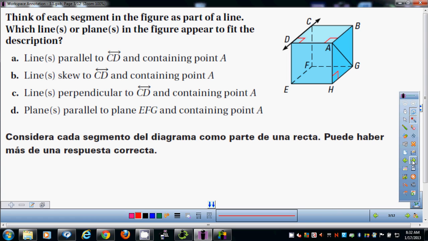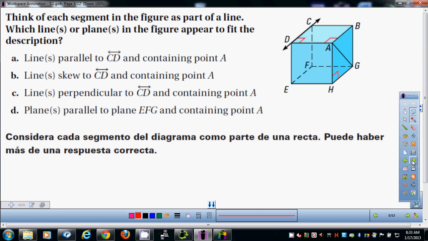Next, a plane parallel to EFG. Where's EFG? That's right, it's the bottom. What's a plane parallel to EFG containing point A? Very good, the top. The top is parallel to the bottom. DAB or DCA or DAC, however you want to word that plane. Good, very good.